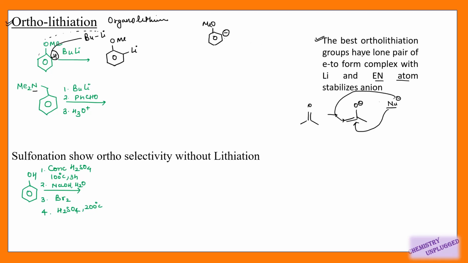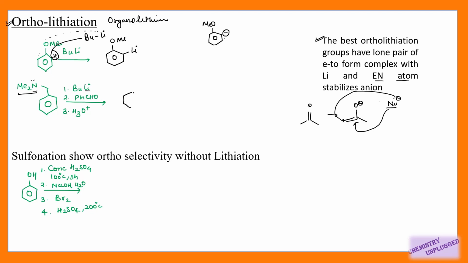In this case we have this functional group in which this nitrogen has a lone pair of electrons, so it can form a complex with this lithium, as well as it can stabilize the anion generated after removal of proton from the ortho position.